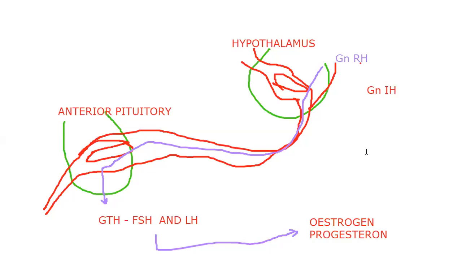For example, the anterior pituitary releasing ACTH. That means, what kind of message will come from the hypothalamus? ACTH-RH for secretion, ACTH-IH for inhibition. We say simply releasing hormones and inhibiting hormones. Okay, next. The second concept we are going into here is that we need to understand the nature of the hormones.